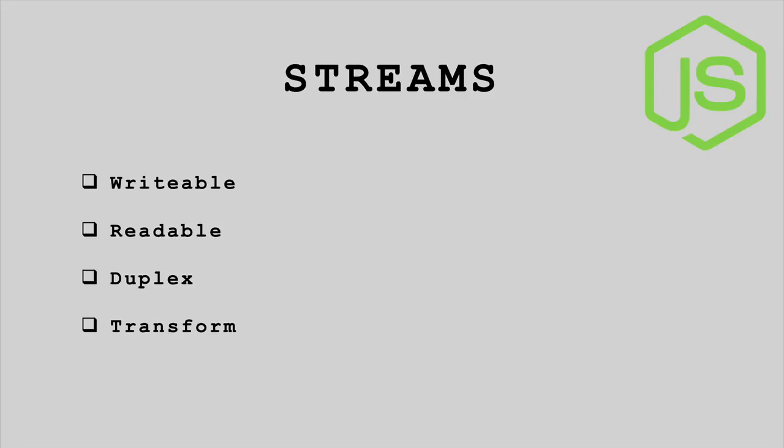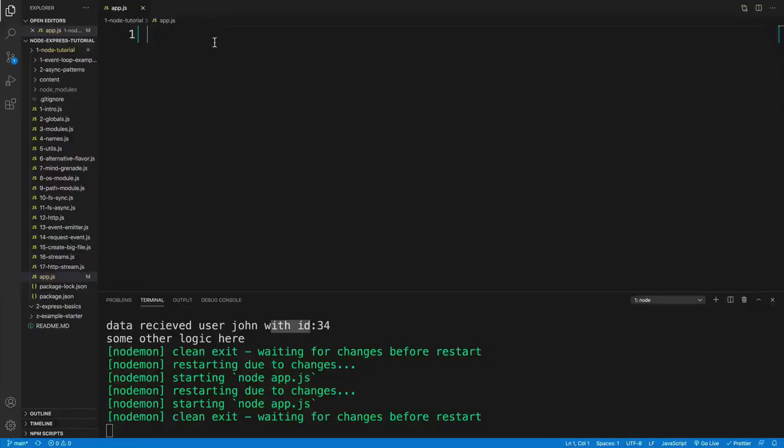Just like with events, many built-in modules in Node implement the streaming interface. And what's also interesting, streams extend the event emitter class, which simply means that we can use events like data and end on streams. Since streams are somewhat of an advanced topic in Node, I'll try to keep it short and sweet, mostly by showing you examples of streams, and hopefully that way you get the main idea without being overwhelmed.